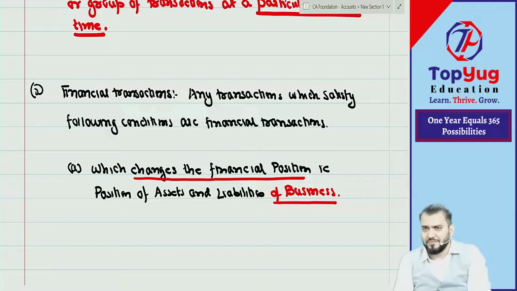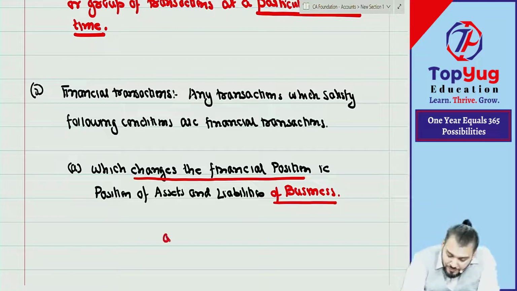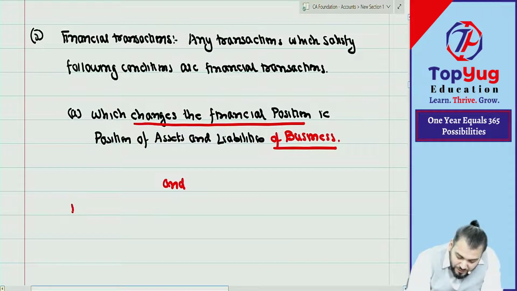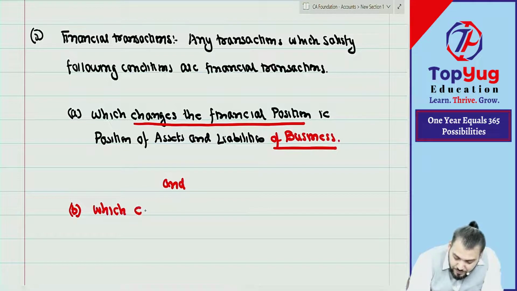Okay? Understood? And the second condition is what?